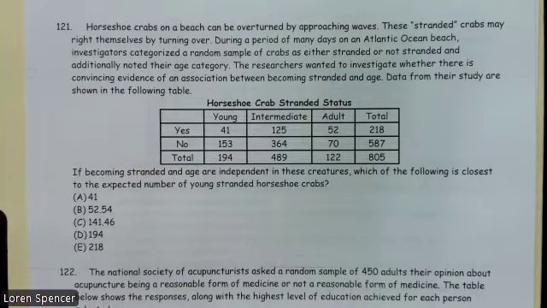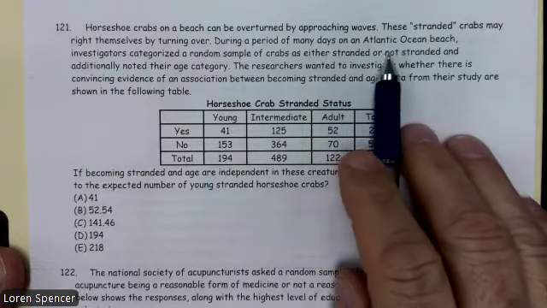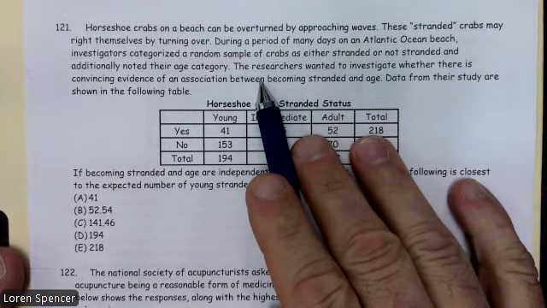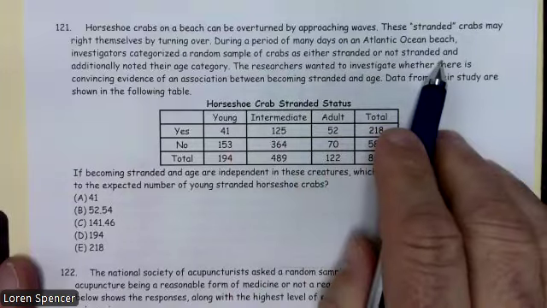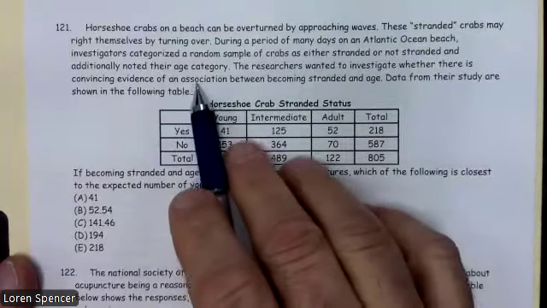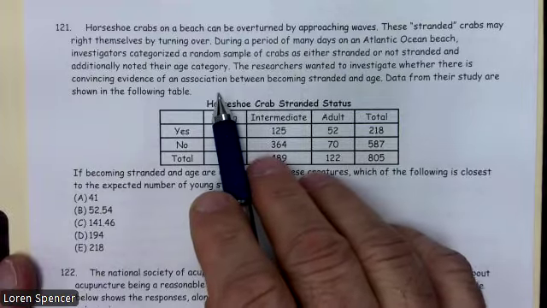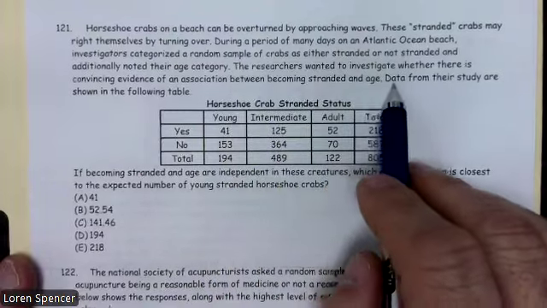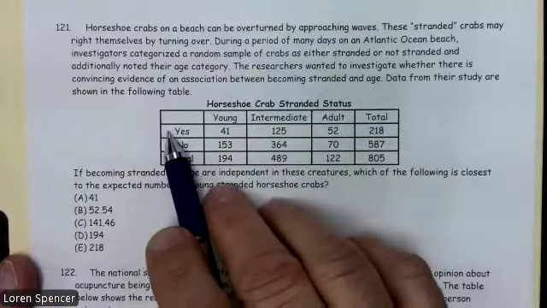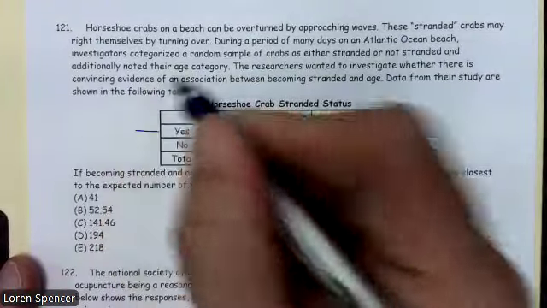So horseshoe crabs on a beach can be overturned by approaching waves. The stranded crabs may right themselves by turning over. During a period of many days on an Atlantic Ocean beach, investigators categorized a random sample of crabs as either stranded or not stranded, and additionally noted their age category. The researchers wanted to investigate whether there is convincing evidence of an association between becoming stranded and age. Data from their studies are shown in the table below. So this doesn't make a whole lot of sense, but yes.